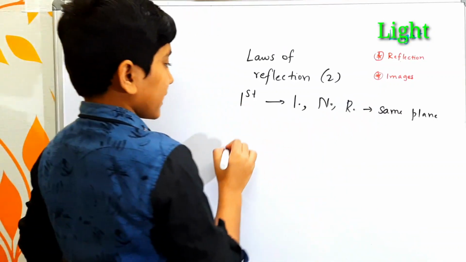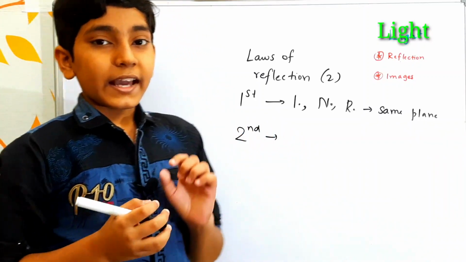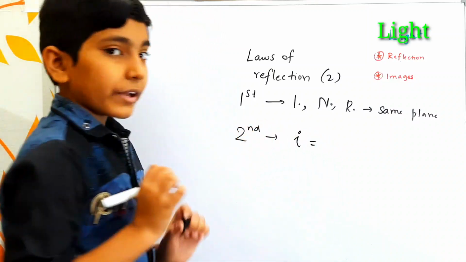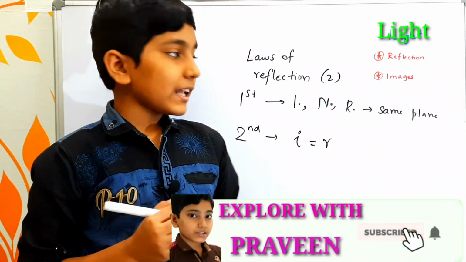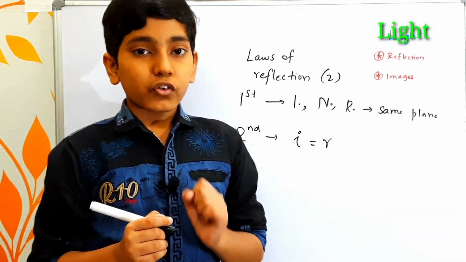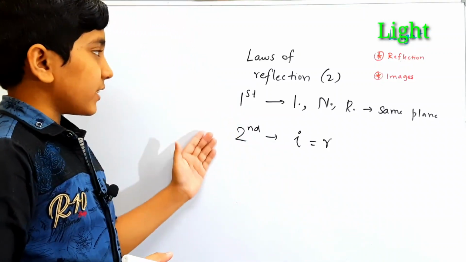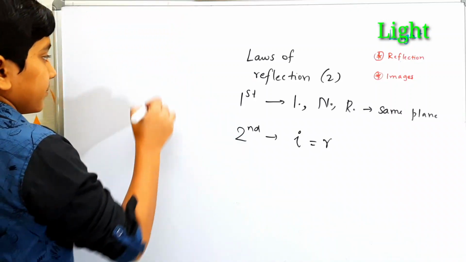And next is the second law of reflection, that is, the angle of incidence I is equal to the angle of reflection R. That means the angle found between the incident ray and the normal is equal to the angle found between the normal and the reflected ray. So these are the two laws of reflection. So next is the types of reflection.